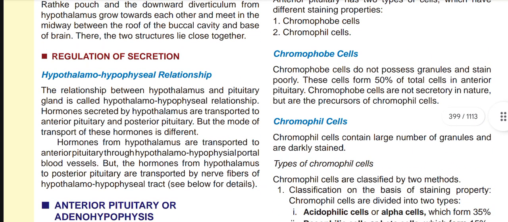Now, regulation of secretion. Hypothalamo hypophyseal relationships. So, what is the relationship? The relationship between the hypothalamus and the pituitary gland is known as the hypothalamo hypophyseal relationship. So, there are two glands, one is the hypothalamus and one is the pituitary, and the relation between them is known as the hypothalamo hypophyseal relationship. Hormones secreted by the hypothalamus are transported to the anterior pituitary and posterior pituitary, but the mode of transport of these hormones is different.